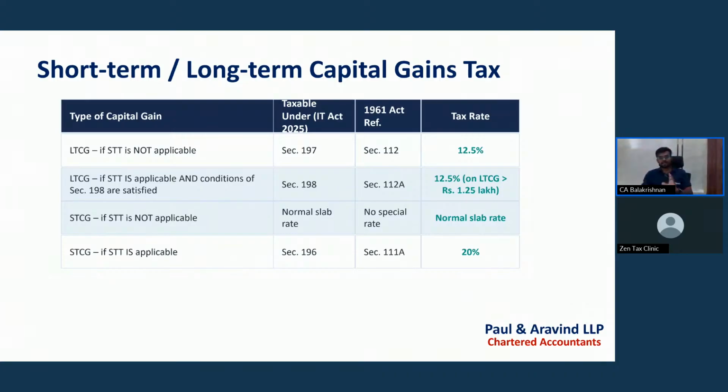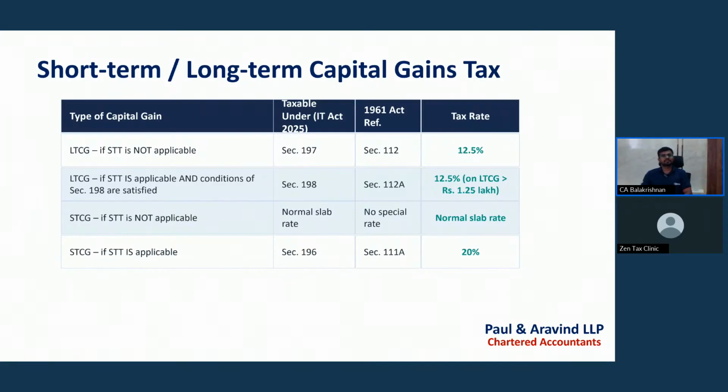So what are the types of capital gain? As I said earlier, there are two types of capital gains. One is long-term capital gain. Second one is short-term capital gain. For long-term capital gain, the tax rate is different. For short-term capital gain, the tax rate is different. I have given the comparative Income Tax Act sections also for reference purposes. At the same time, the rates under both Acts are the same.